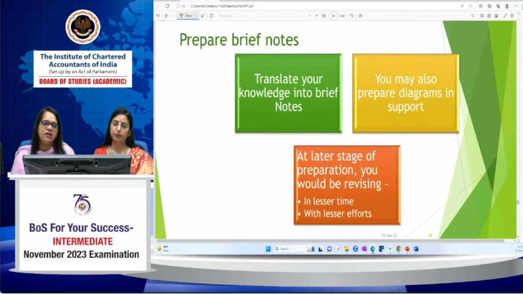Since you have written in your own language, you will be able to understand what you have written. And once you write a provision in your own language, it will be helpful in your examination also. If the same provision comes in the examination, the second time it will be easier for you to write, right?